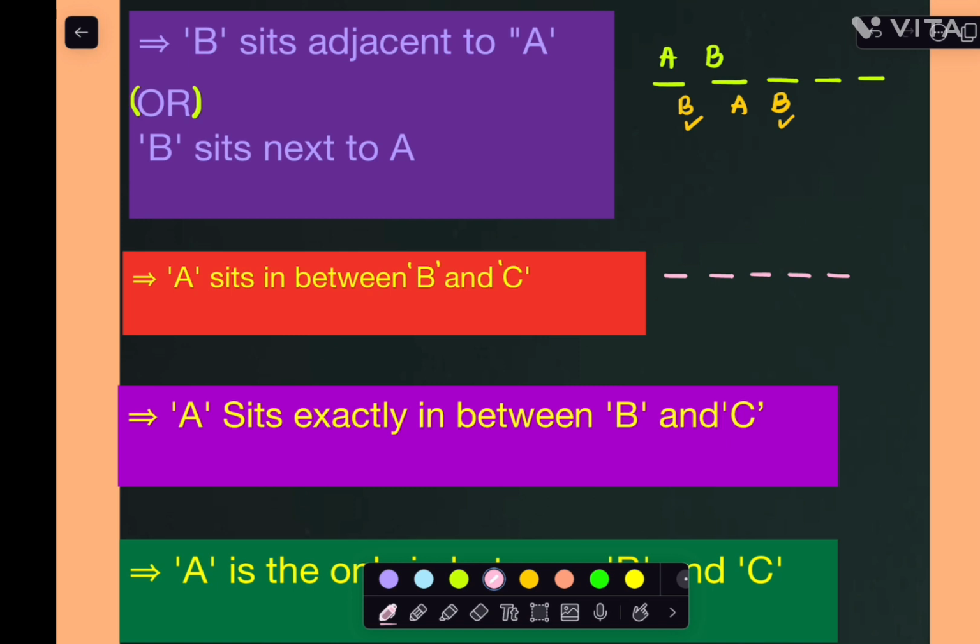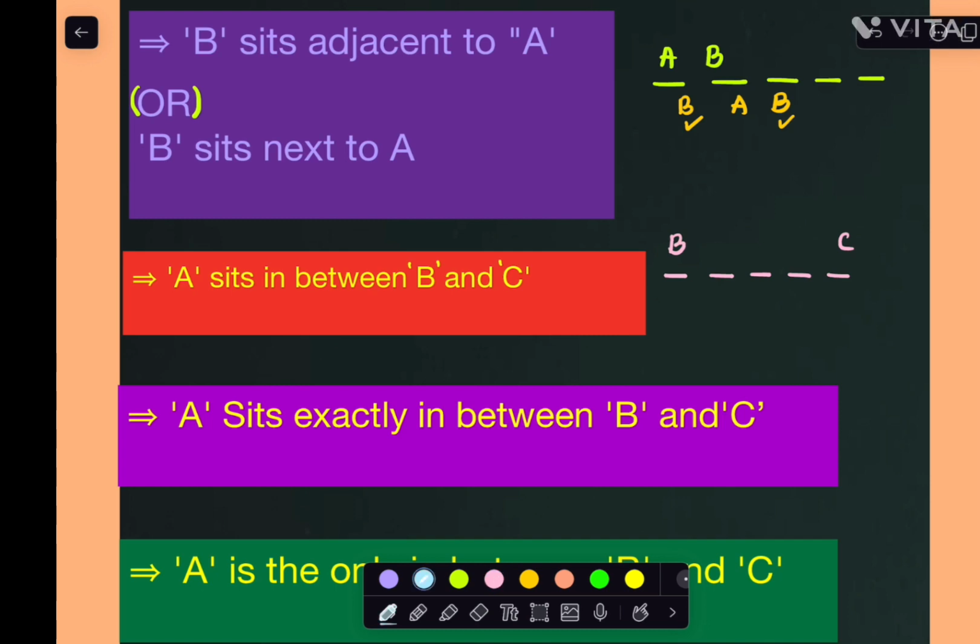A sits between B and C, right? If I am taking A here, otherwise B and C I am taking here. A might be anywhere between B and C, right? A sits between B and C means anywhere. It is not exactly in between, so that is the meaning of it. So A sits between B and C means what?